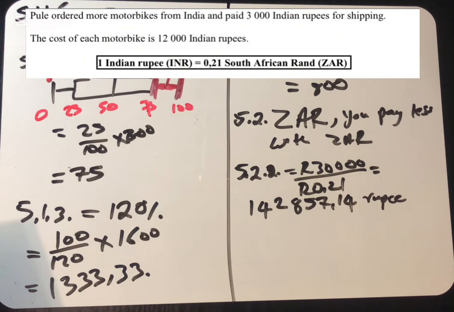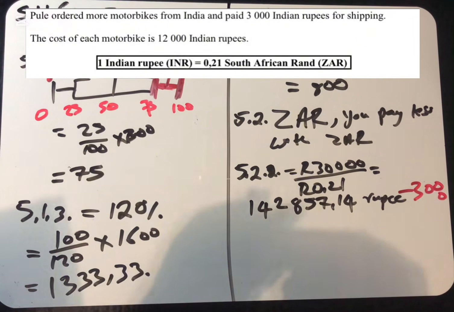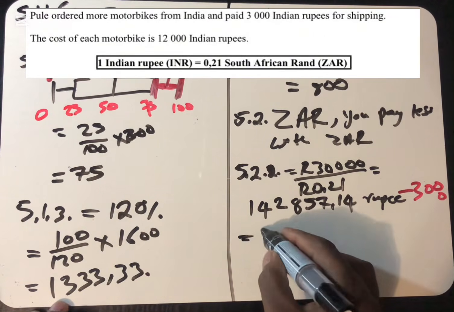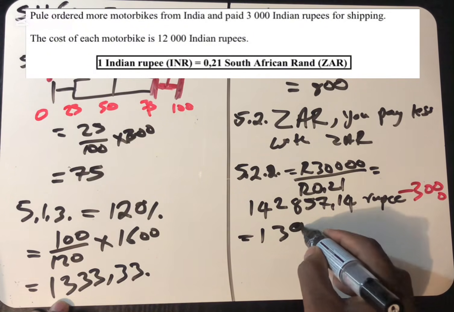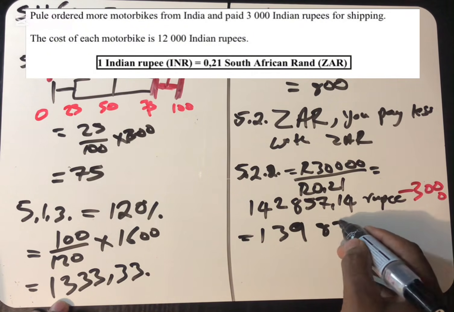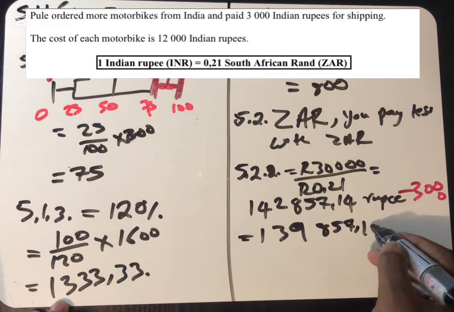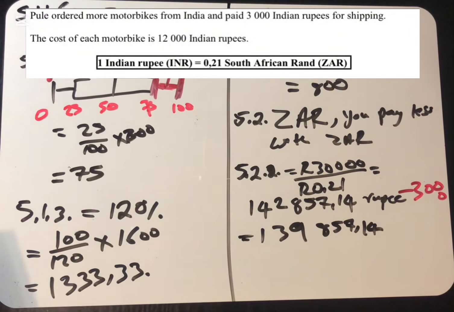How much is the shipping? The shipping is 3,000. So we have to remove 3,000 from this amount. We'll remove 3,000. Let's say minus 3,000 here. Minus 3,000, we will remain with 139,857.14. So this is the amount that we have.